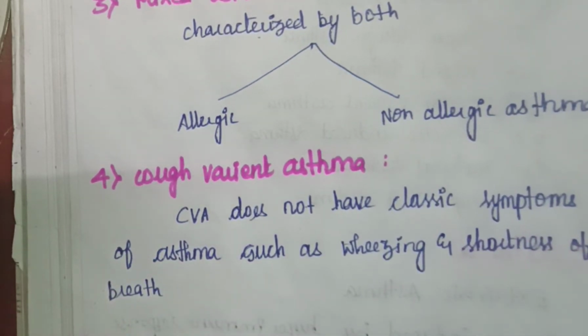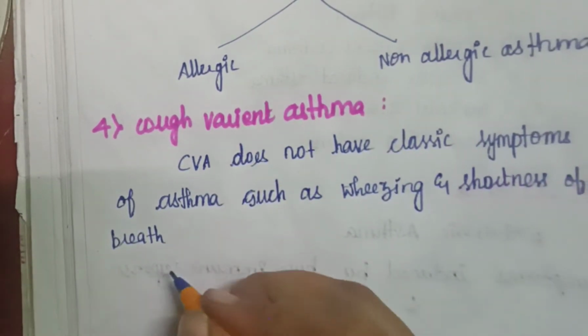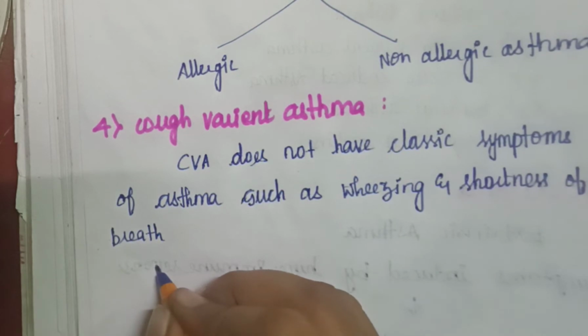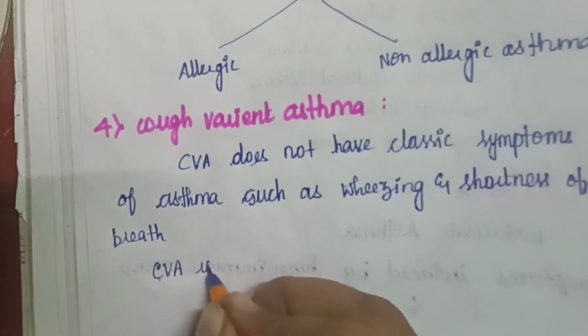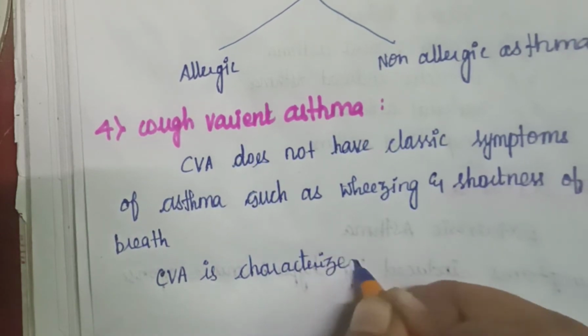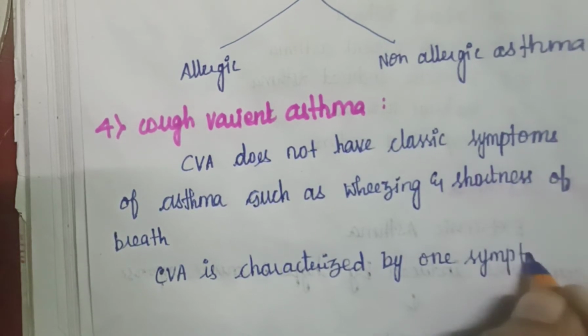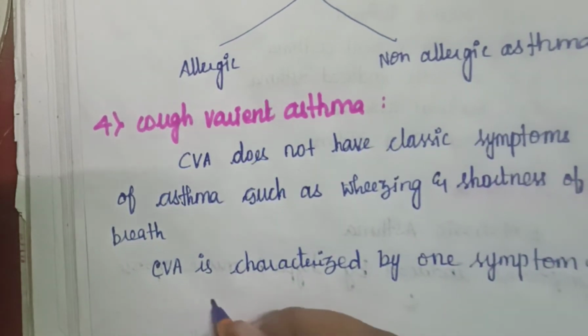It is characterized by only one symptom, that is a persistent dry cough.